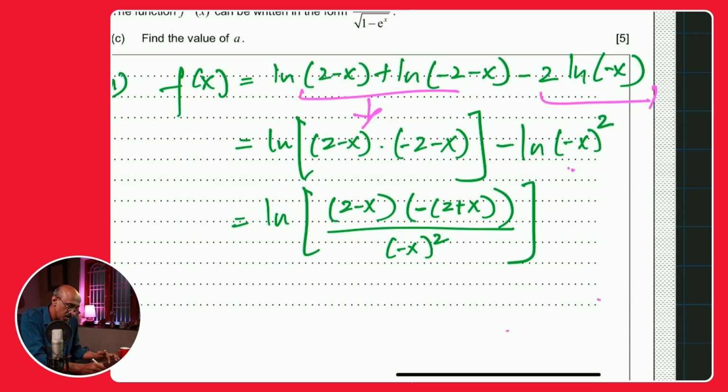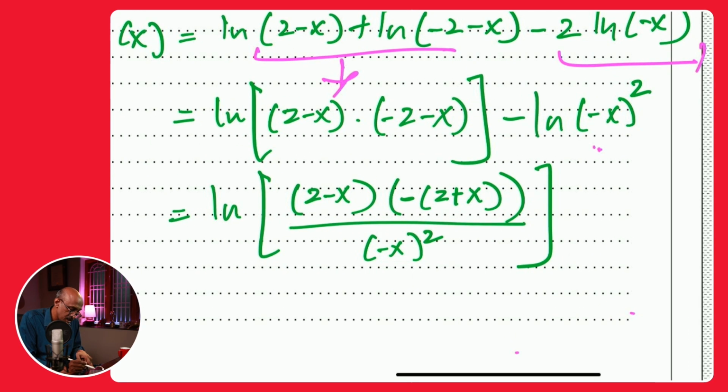Okay, so what did I do in this for the second bracket? Just watch this, okay? What I did was I have factored out a negative sign. Minus 2, it was minus 2 minus x. So what I've done is I've pulled out a minus 2 here, and then if you were to distribute the negative sign in that bracket, it is negative 2, and minus times the plus is minus, negative times the positive is negative x. So the expression remains the same in its value, but we factored it out.